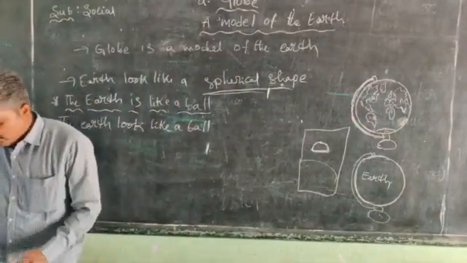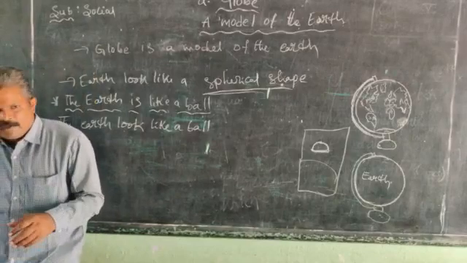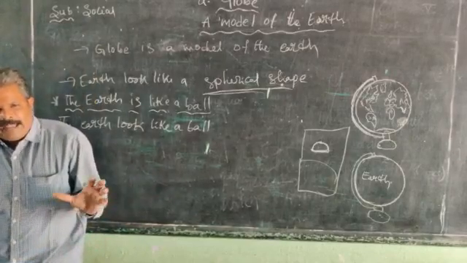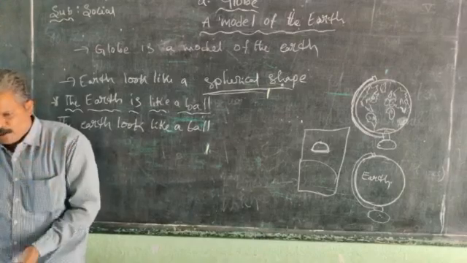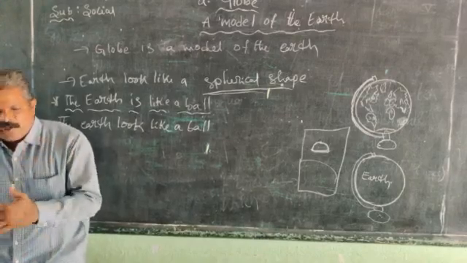Everyone does the activity, making a globe. Everyone makes a globe and mentions the continents also, right?